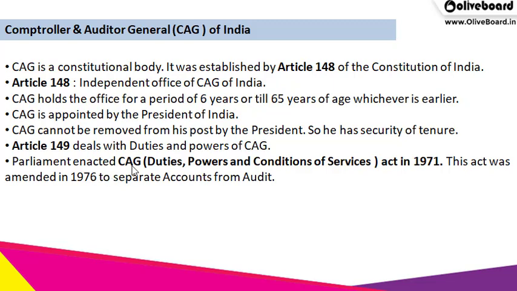Then Parliament enacted the CAG Duties, Powers and Conditions of Service, or DPC Act, in 1971. This act was amended in 1976 to separate accounts from audit. So this slide in itself is very important.